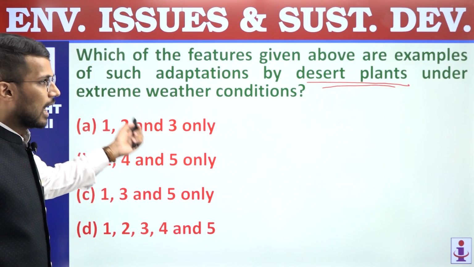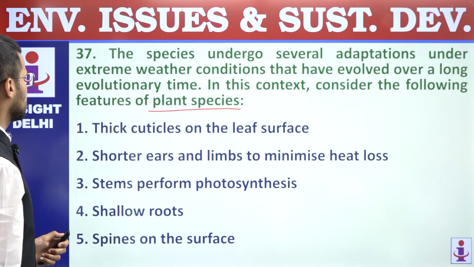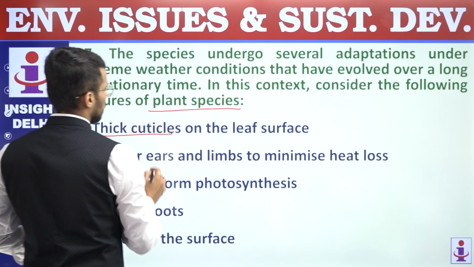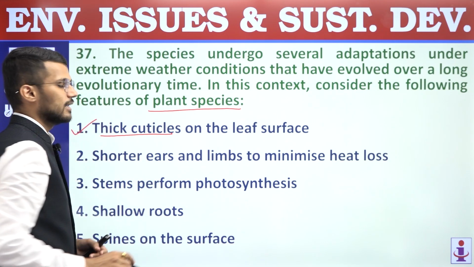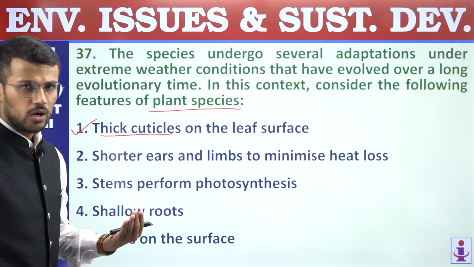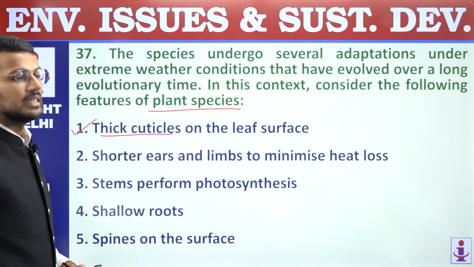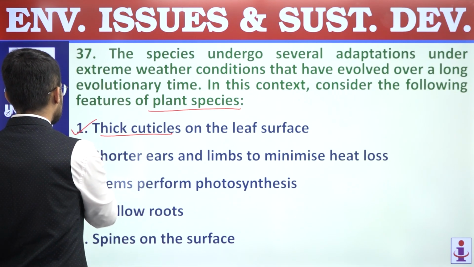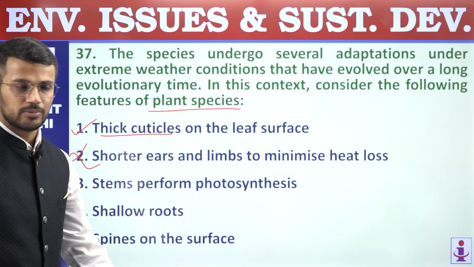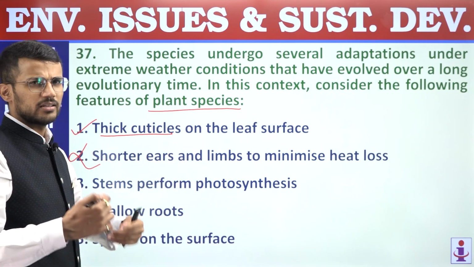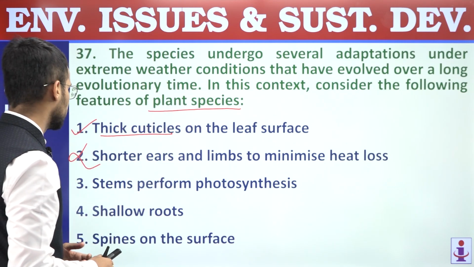So we are asked to find out the adaptations in desert plants. So let us consider the statements. Thick cuticle on the leaf surface. So this is a kind of adaptation by desert plants to reduce their loss of water. Second, shorter ears and limbs to minimize heat loss. So this is not seen in desert plants, right? Obviously, because ears and limbs are associated with animals, and shorter ears and limbs are the adaptations which are often seen in the animals living in colder regions.